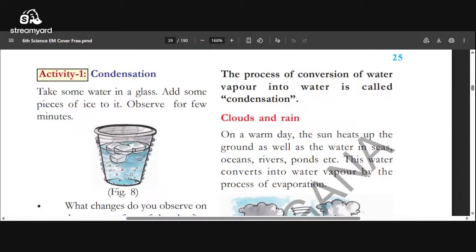That water vapor converting into water is called condensation.